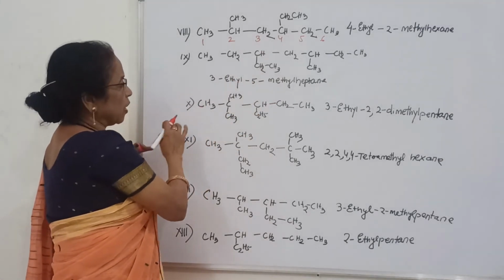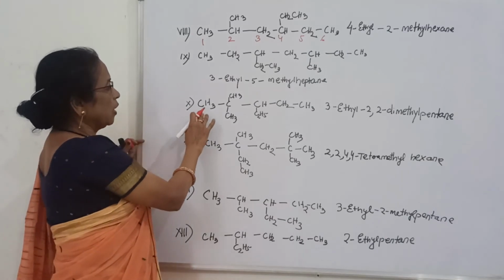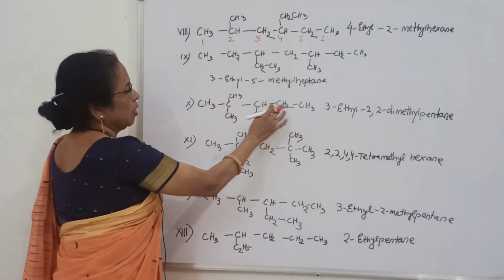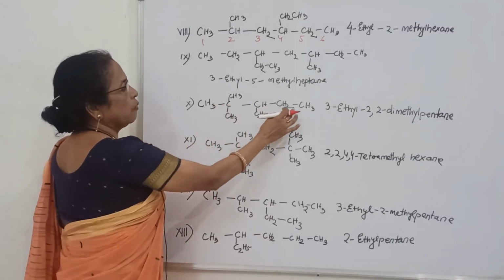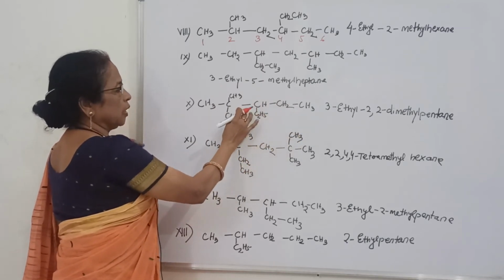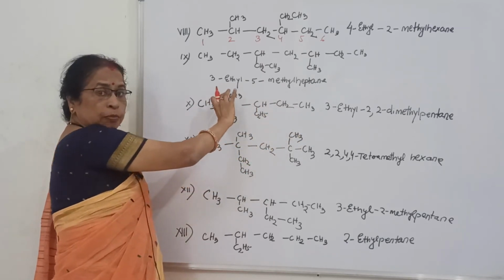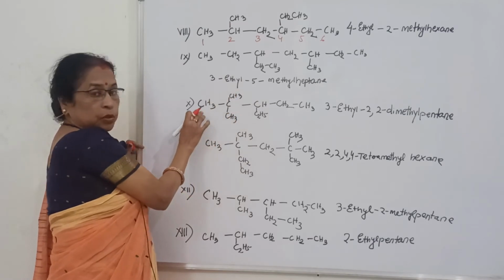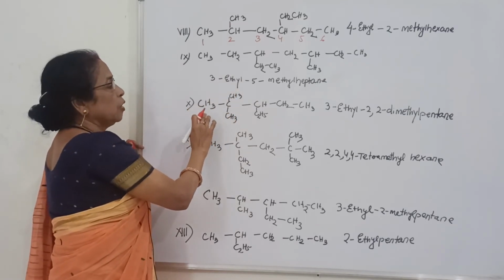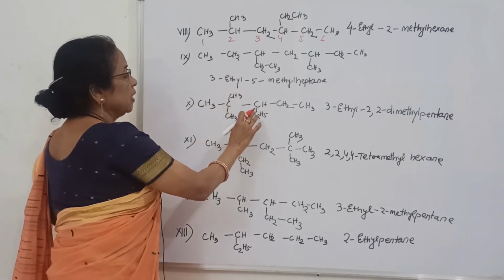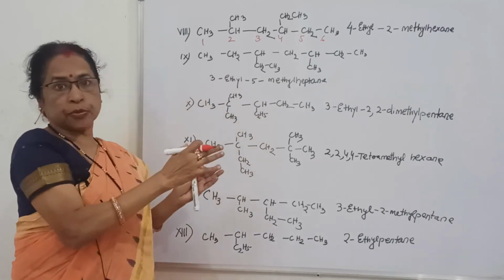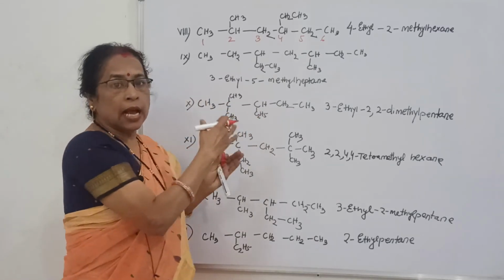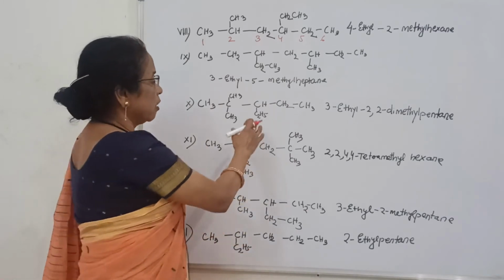Now next is this one, and see here 1, 2, 3, 4, 5, or you can count 1, 2, 3, 4, 5. But these two methyl groups are near to this end, that is why you will count this one. But here ethyl and methyl are both substituents, but you know ethyl in alphabetical order comes first.